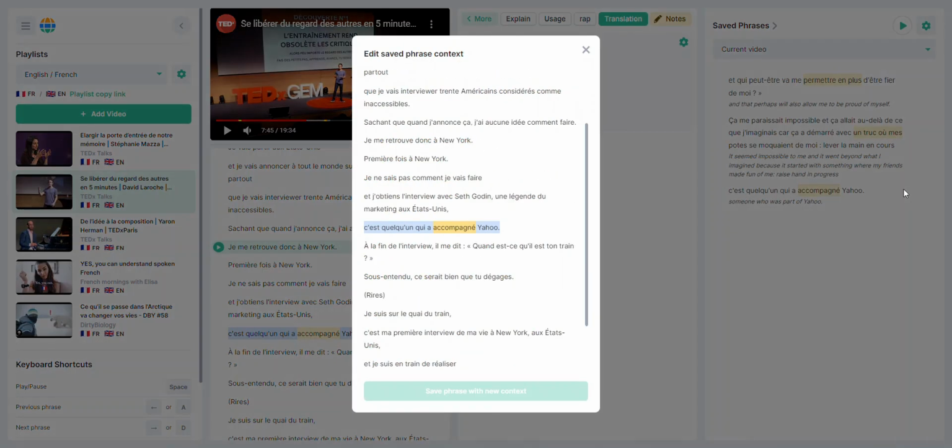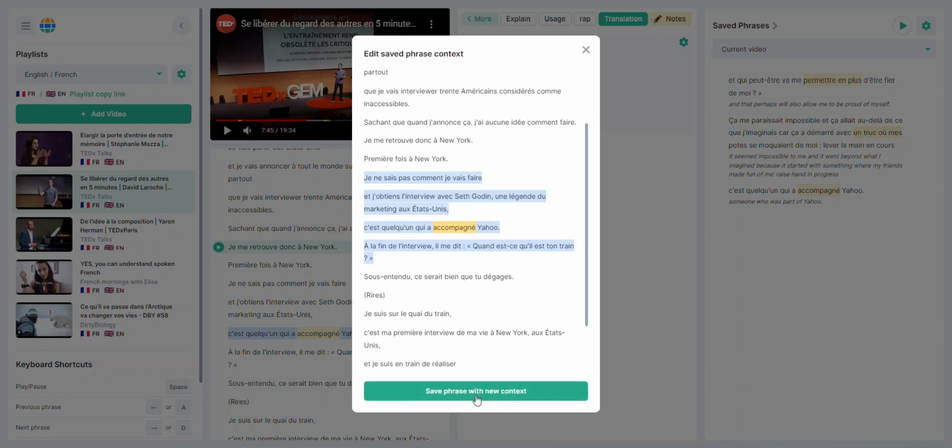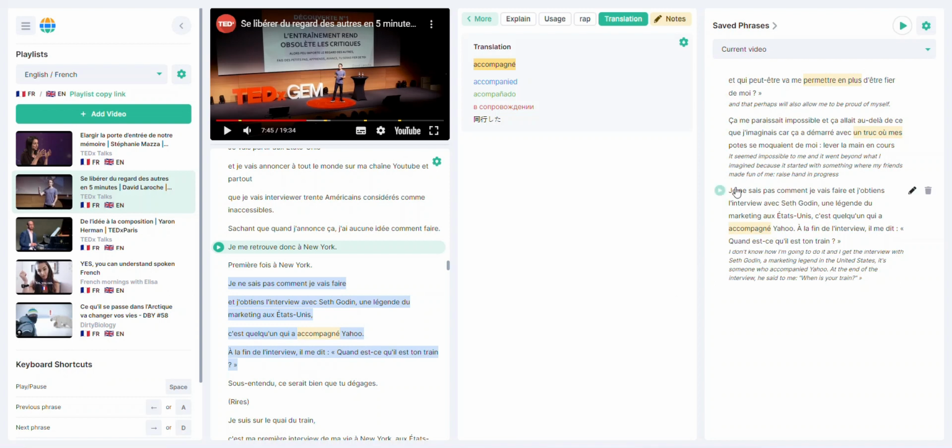But you can modify it, grabbing more text or sentences before and after the phrase. And then you save, and your saving is now extended. So when you repeat what you've saved, you have more context, and perhaps you can recall what you've saved, the meaning of a phrase or word that you've saved, without calling the dictionary.